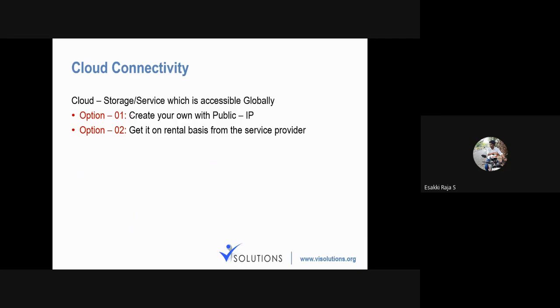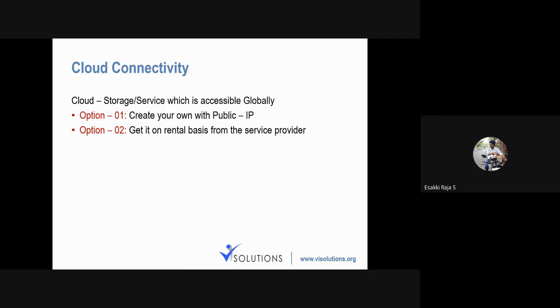The first method is creating your own public IP. It means we can set up our own cloud in our place. For example, in your college you want to use some storage purpose like a cloud. In that case, we'll be having two options. The first option is we can make an infrastructure for cloud in your college. The cloud will be meant only for you, so we can directly use that.